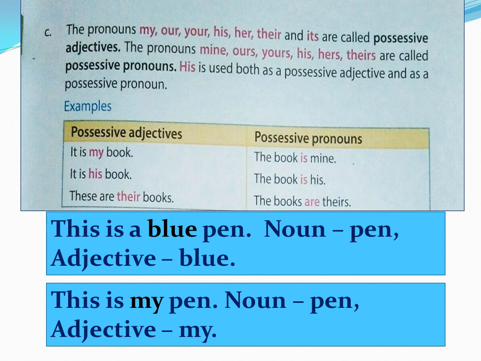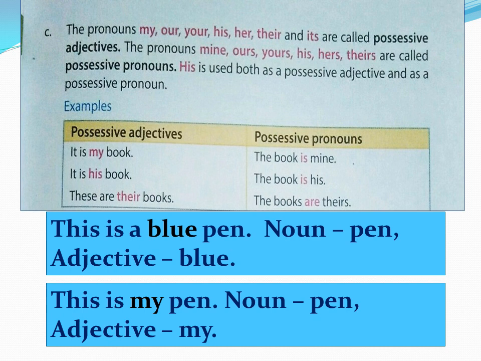In this sentence, this is my pen. I am telling it is mine. I am showing the belonging. I am telling it belongs to me. It is mine only. It is not another person's. Possession or belonging I am showing. Such words are called possessive adjectives. So my is a possessive adjective.